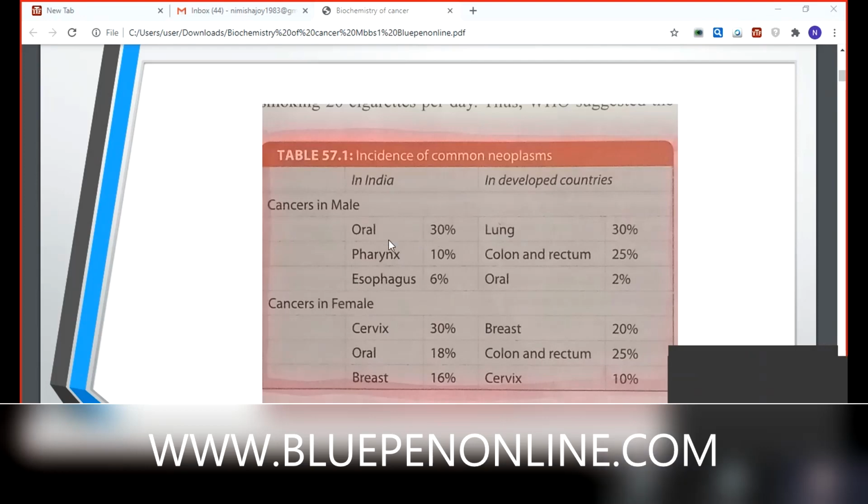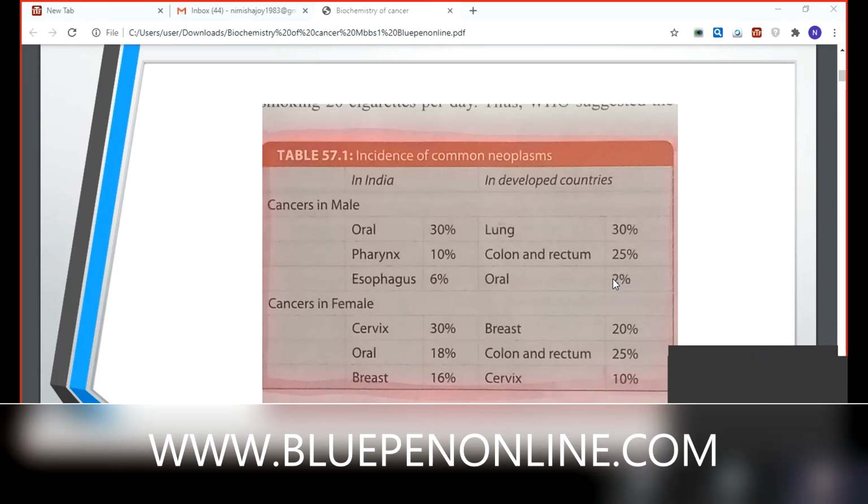So the first one is oral cancer, then pharynx is only 10%, esophagus is 6%. There is lung cancer also, it's 30%. Next important area is colon and rectum. Then in developed countries, oral cancer is very low, 2%, because regular oral checkup will be there.